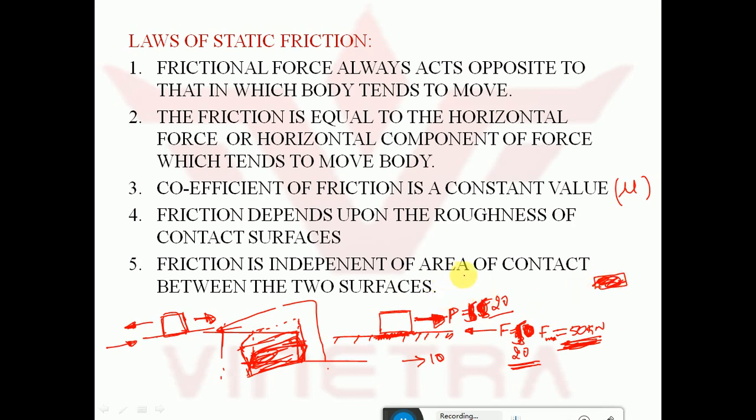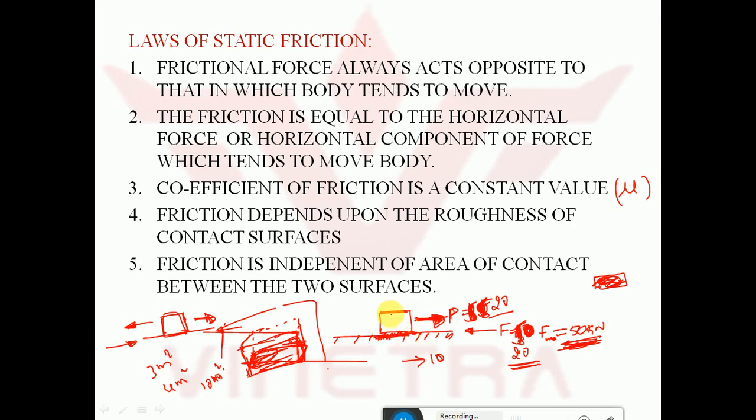Friction is independent of area of contact between the two surfaces, whatever may be the contact area. Let us take the contact area is 3 meter square, even if it becomes 4 meter square, or even 10 meter square, the friction will not change, the frictional value will remain same. So the friction is independent of the contact area, but it depends on the roughness between the contact surface and the body.